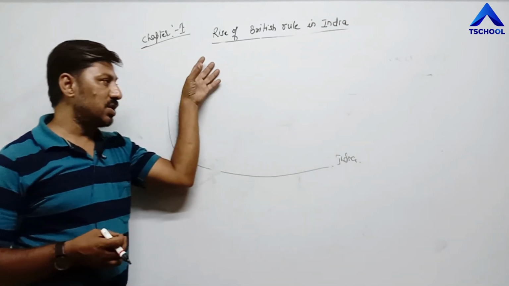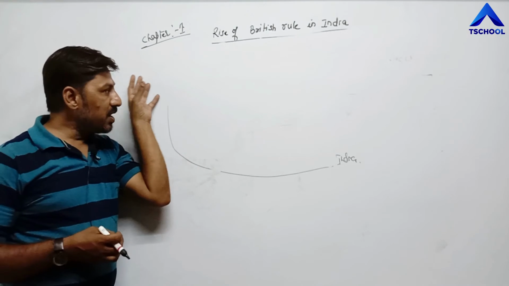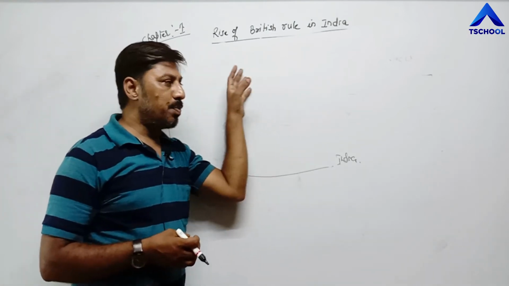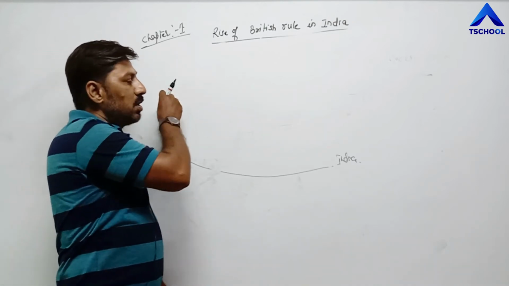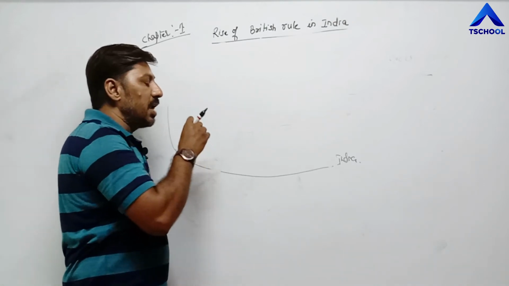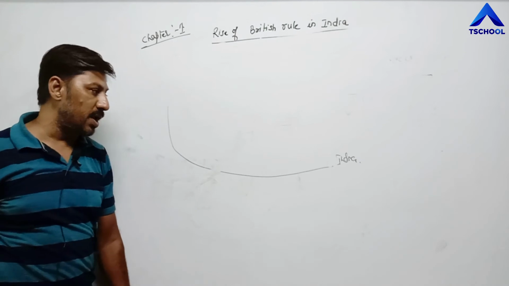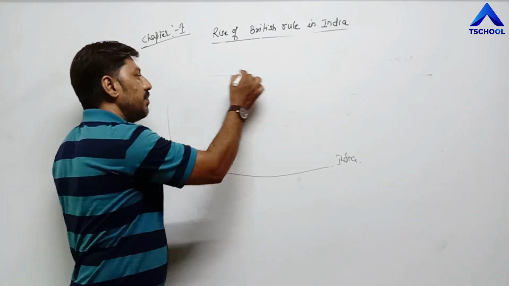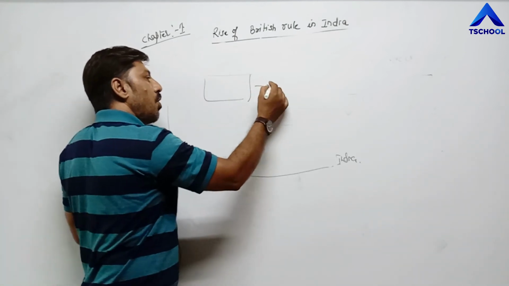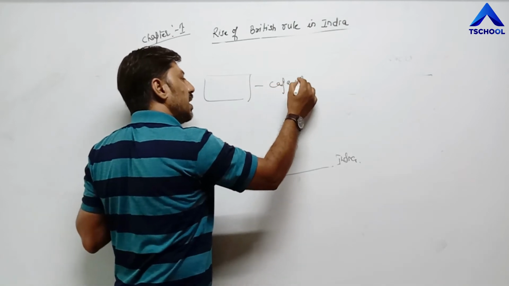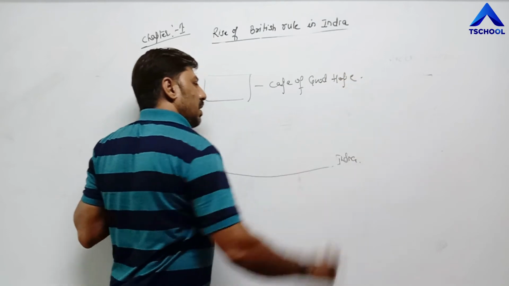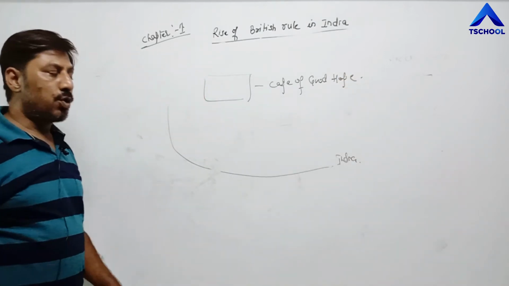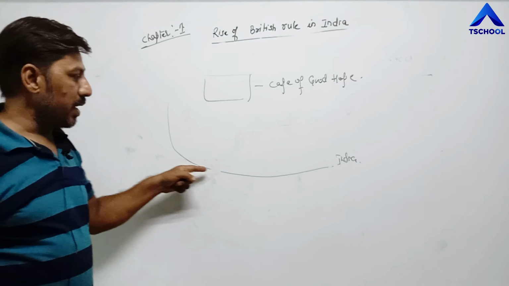In that context, after giving various financial help and other help, one person, Bartholomew Diaz, tried to find out or discover sea route to India, but instead of finding sea route to India, he discovered a place which is known as Cape of Good Hope. Once again, Cape of Good Hope means he could not discover sea route to India.